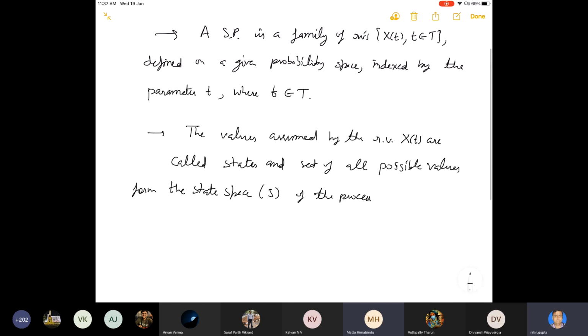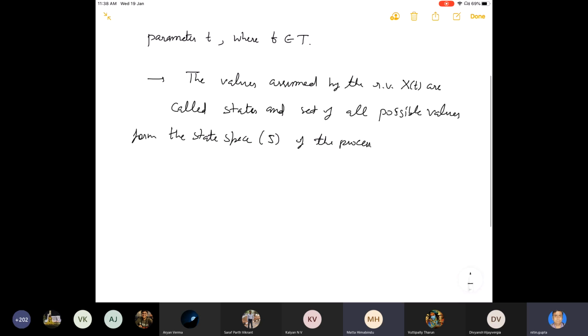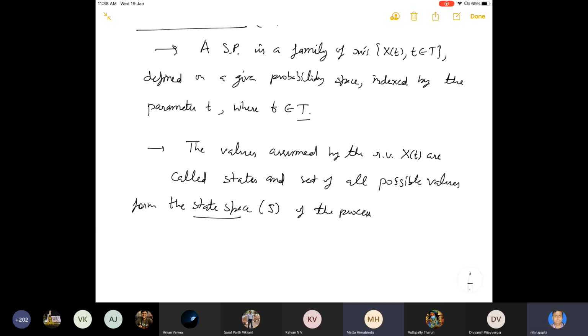So basically, corresponding to a stochastic process, we have a state space, which is the values taken by the random variable X_t, and a parameter space or a time space, which is given by capital T. Based on these two, we can define four types of stochastic process: discrete state and discrete parameter or time; discrete state, continuous parameter or time; continuous state, discrete time or parameter; and both of them continuous. So these are the four types.